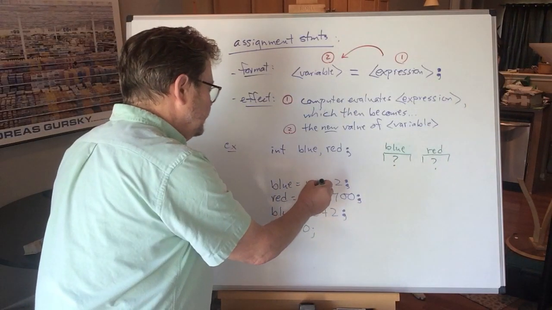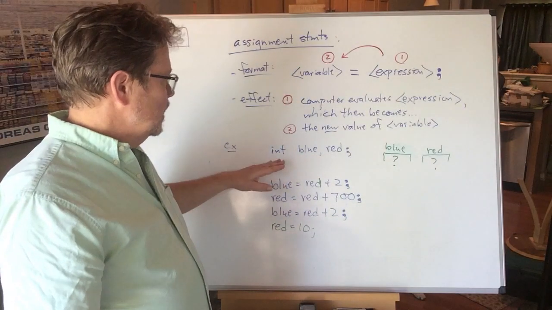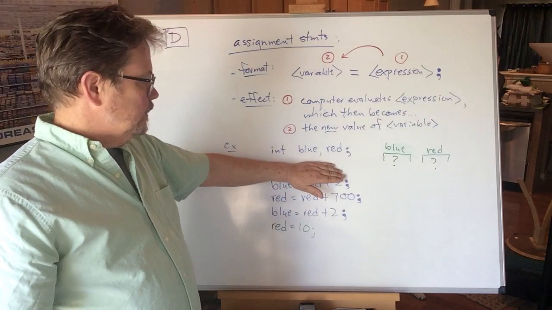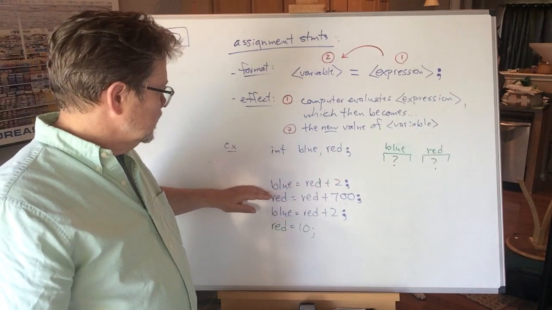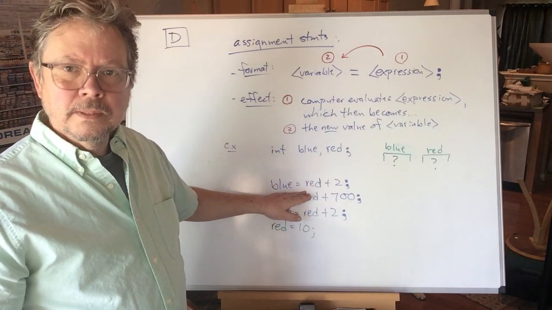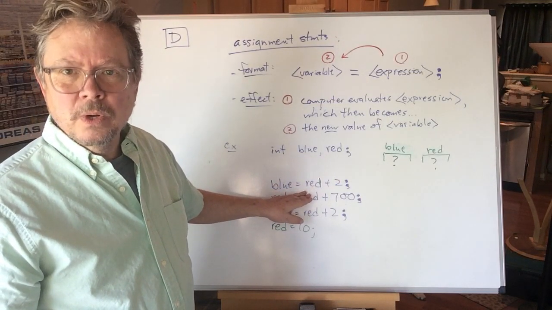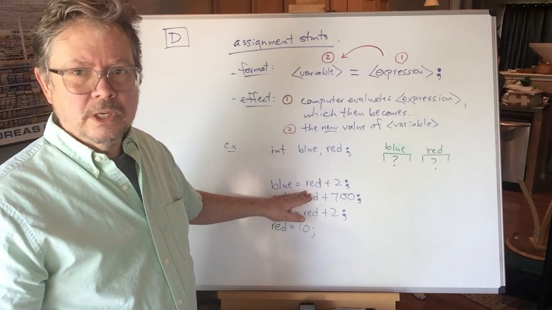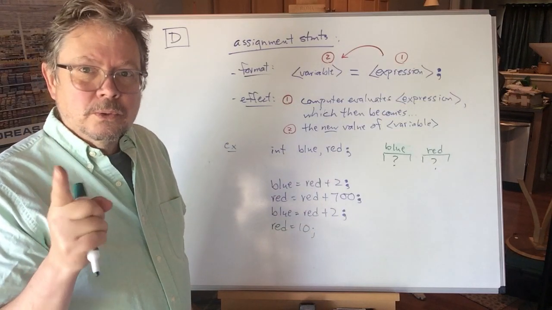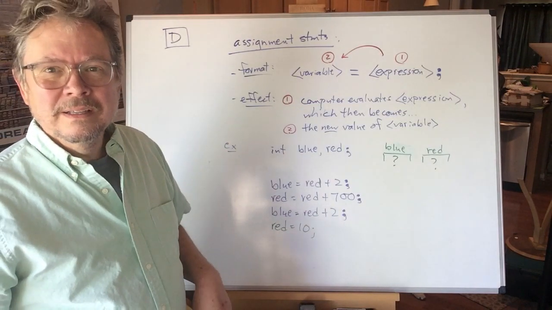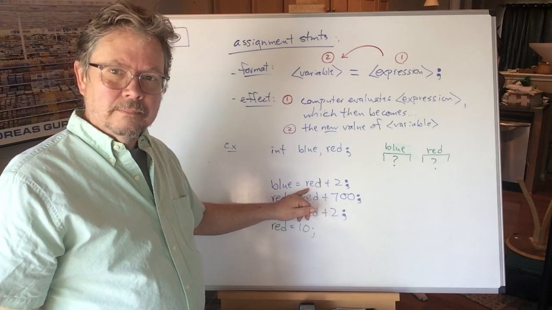So away we go. We being the computer, seeing things the way the computer sees things. We've got these two variables, blue and red, both garbage. And here we go. Blue equals red plus 2. Now, a C++ compiler that is your friend will yell at you and refuse to translate your program into machine language. Let's be a bad compiler. Old school compiler, maybe they don't care. They're not going to tell you. You have to actually put a value in variable red before you could use it.